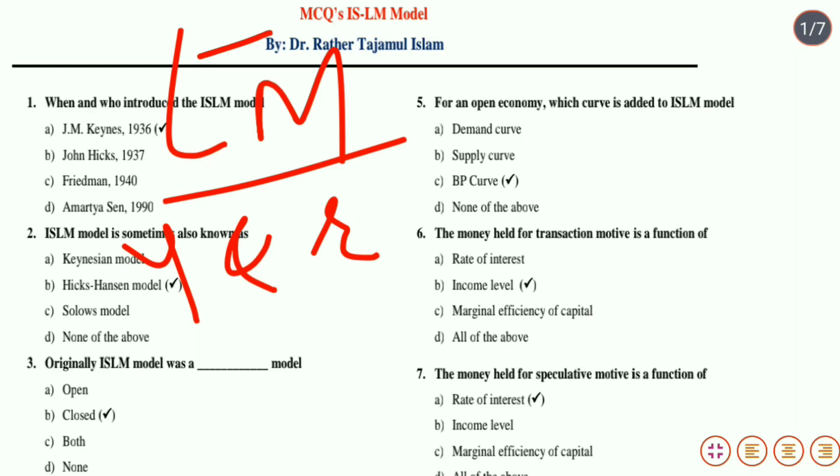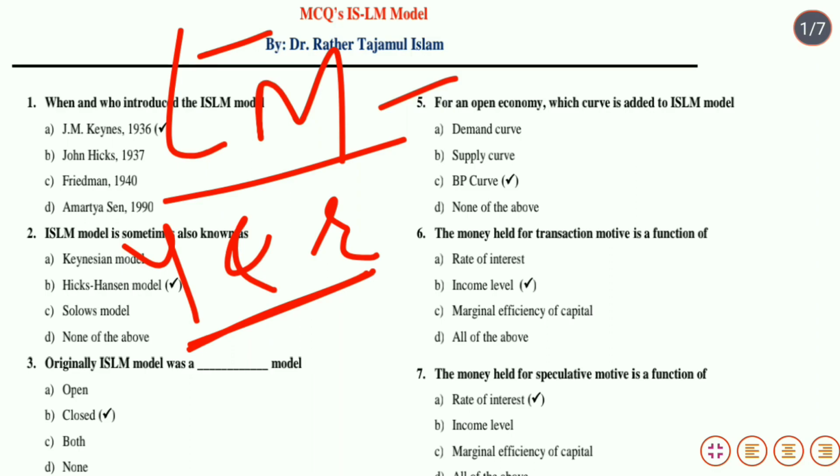L indicates liquidity preference and M indicates money supply. That means the LM curve is a locus of points showing alternative combinations of y and r that bring about equilibrium in money market. Or we can say it shows all combinations of y and r such that the demand for money is equal to the supply of money.